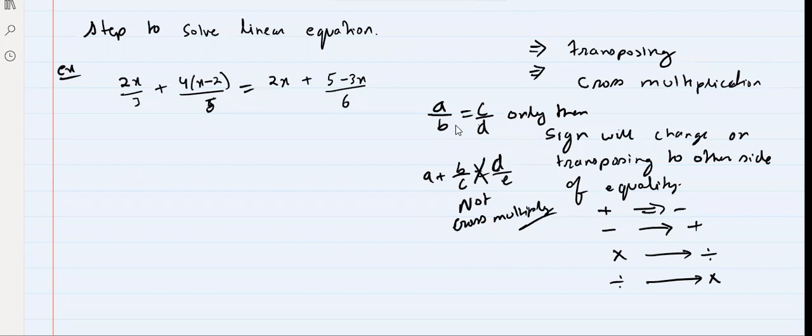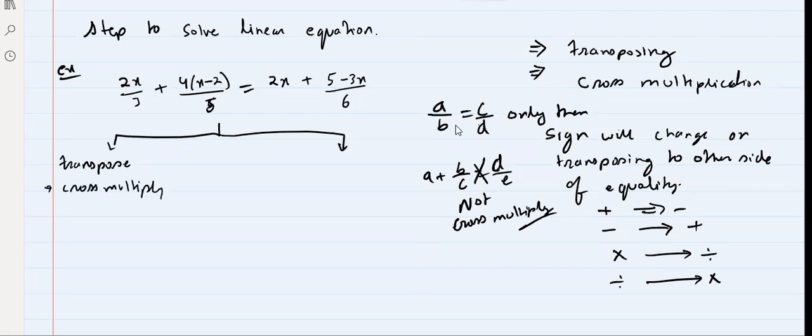Here we have two methods. The first method is to do transpose first, then cross multiply. The second is to cross multiply first, then transpose.